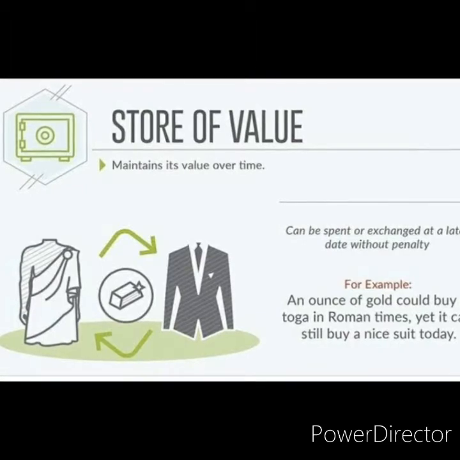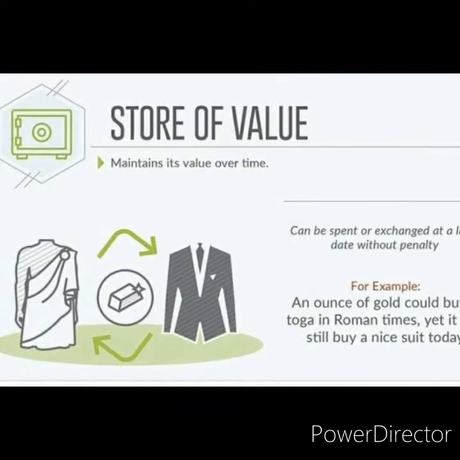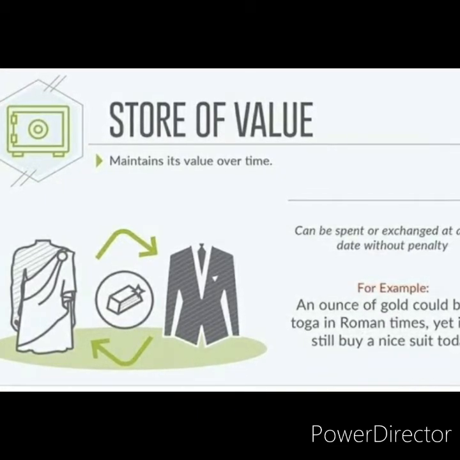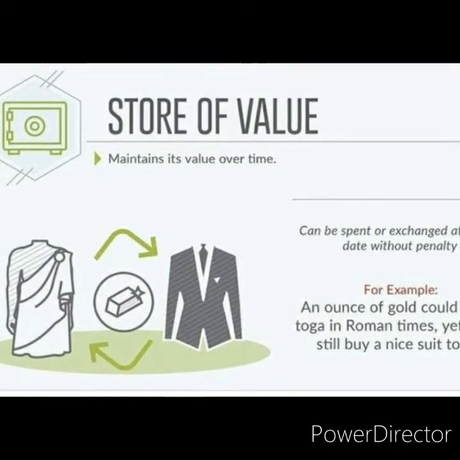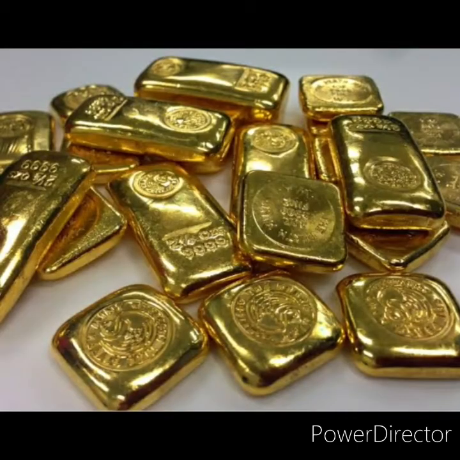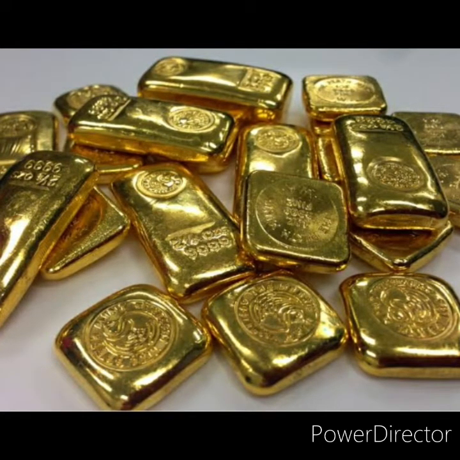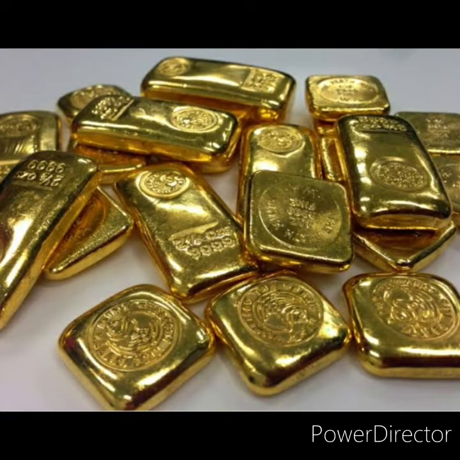Store of value or store of purchasing power. Savings were discouraged under the barter system because some commodities are perishable. The introduction of money has helped to save for the future as it is not perishable.